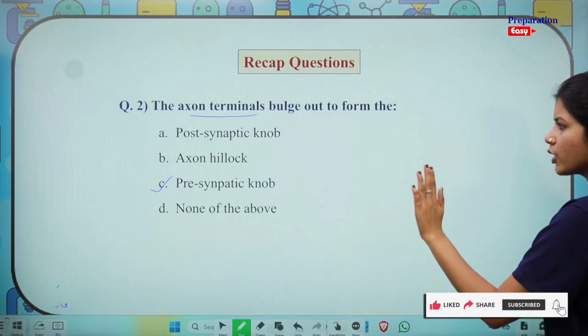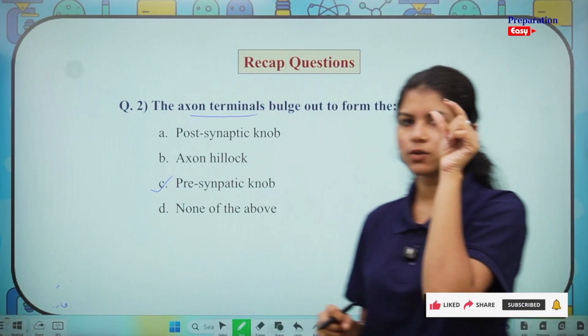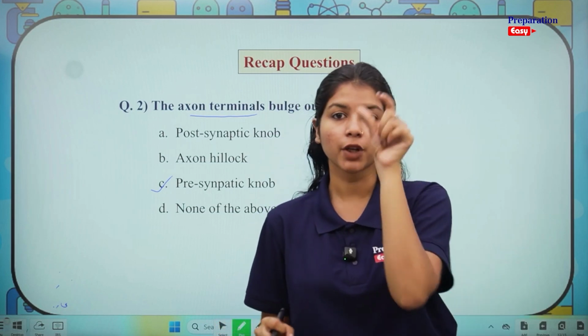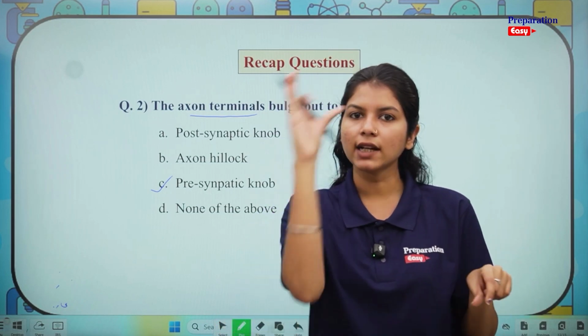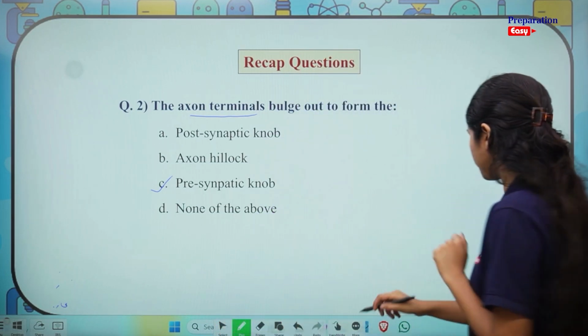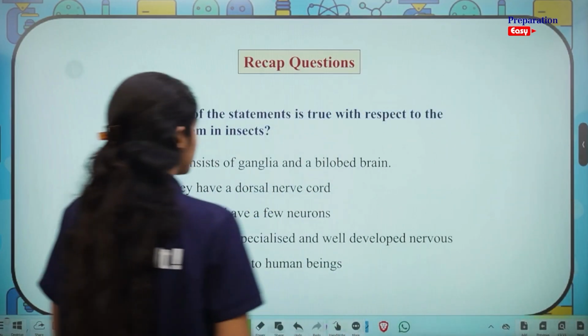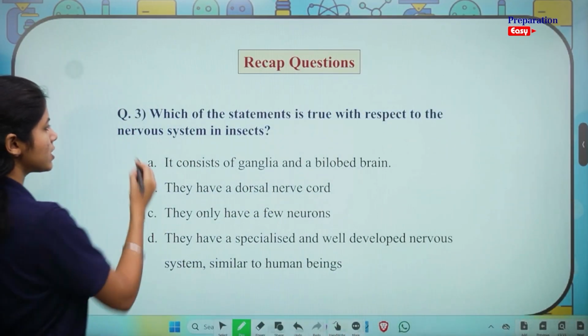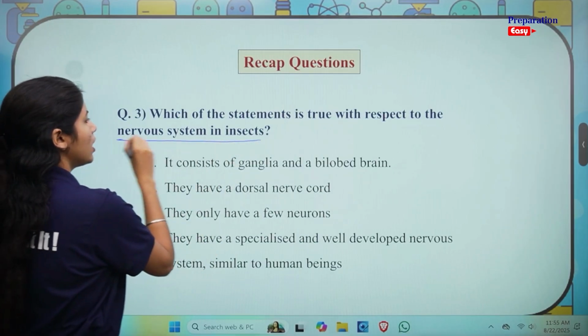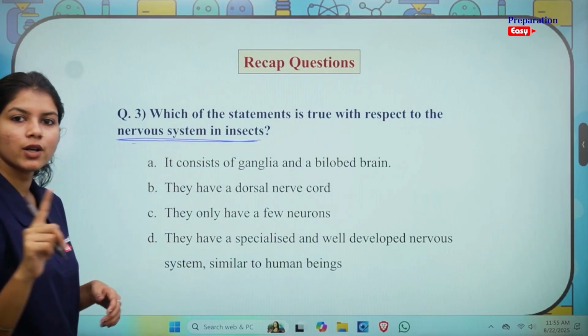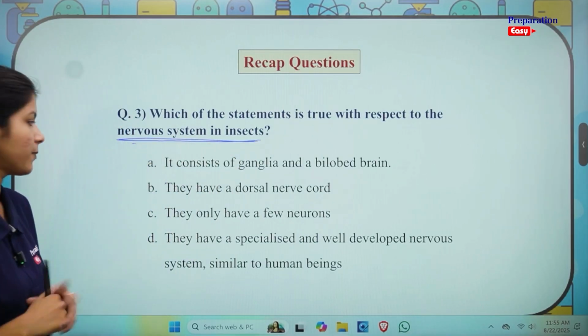Axon hillock does not really do anything. It's just when the axon is being produced from the cell body, that junction is called the axon hillock. Let's move ahead to the third question. Which of the statements is true with respect to the nervous system in insects? This question is from the very first slide of today's video.